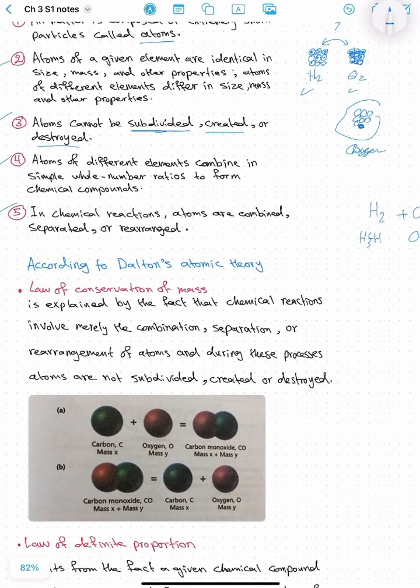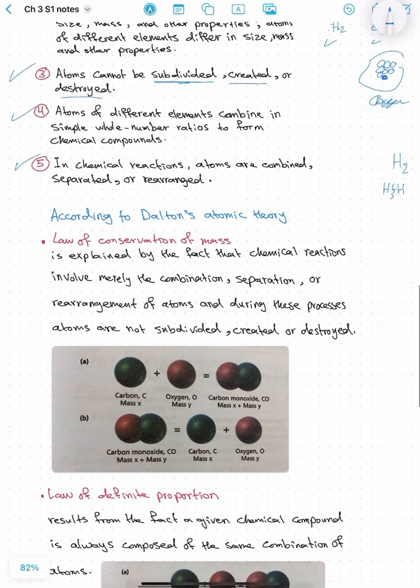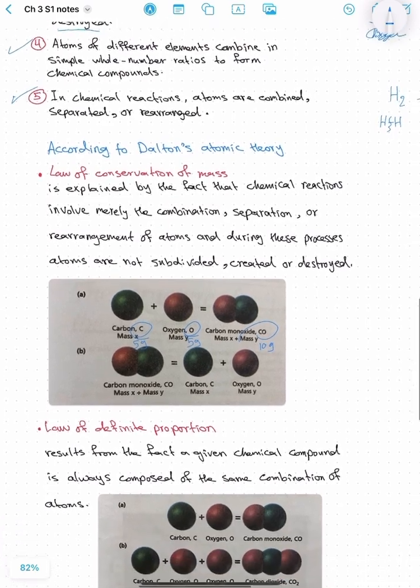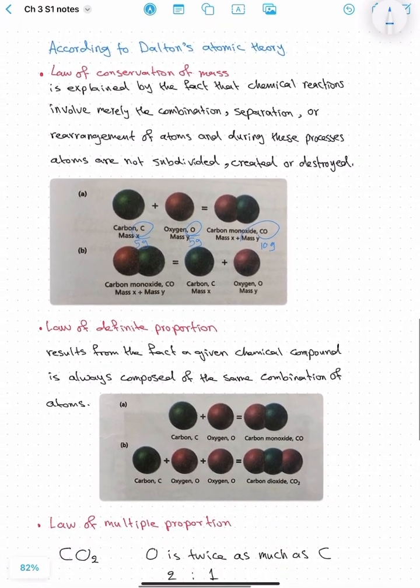So according to Dalton's atomic theory, how does the law of conservation of mass work? As we said, for example, we have carbon reacts with oxygen to form carbon monoxide. So we have, let's say, 5 grams of carbon react with 5 grams of oxygen. The total carbon monoxide should be 10 grams. It should be constant. It should not change because you cannot create it or destroy it into nothing.